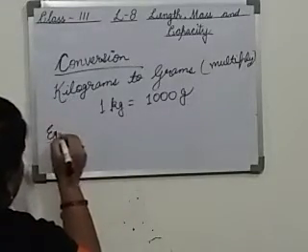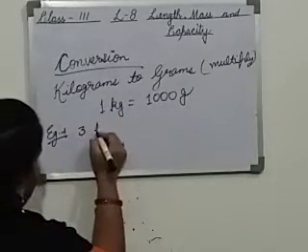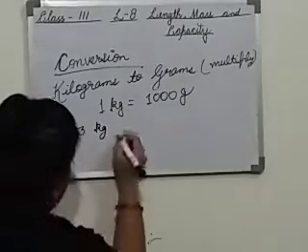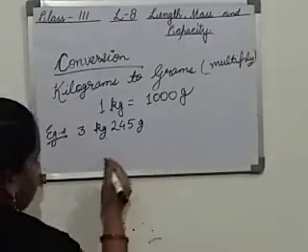I am telling you with the help of an example. Suppose we have to convert 3 kilogram 245 gram into gram. So how will we convert?